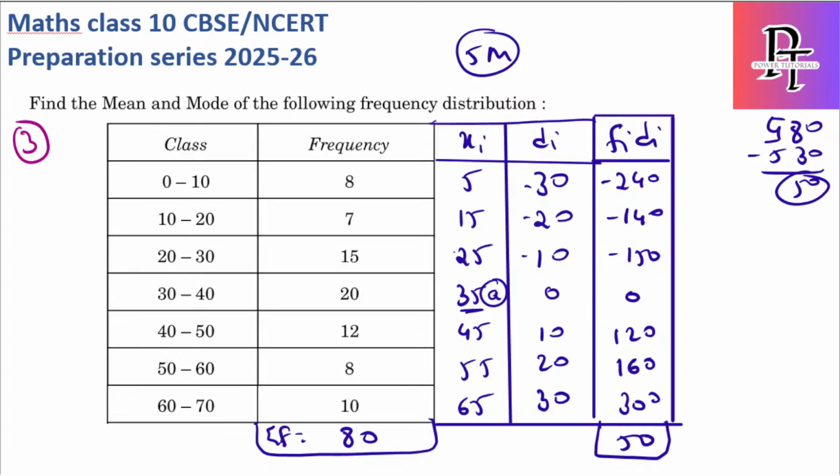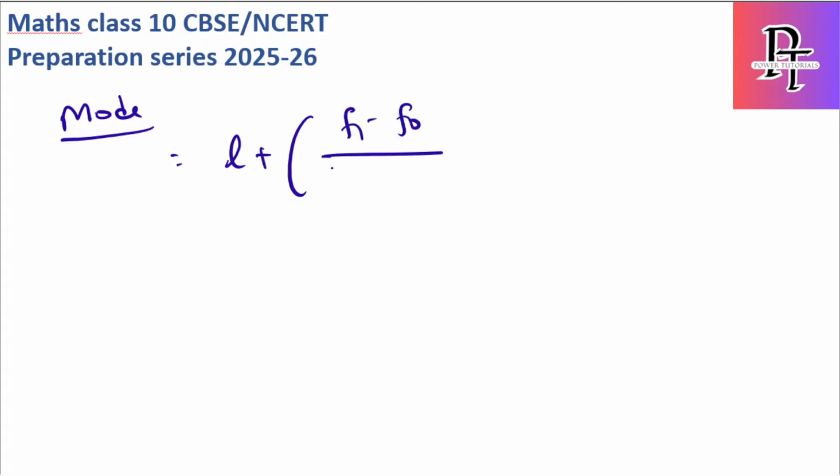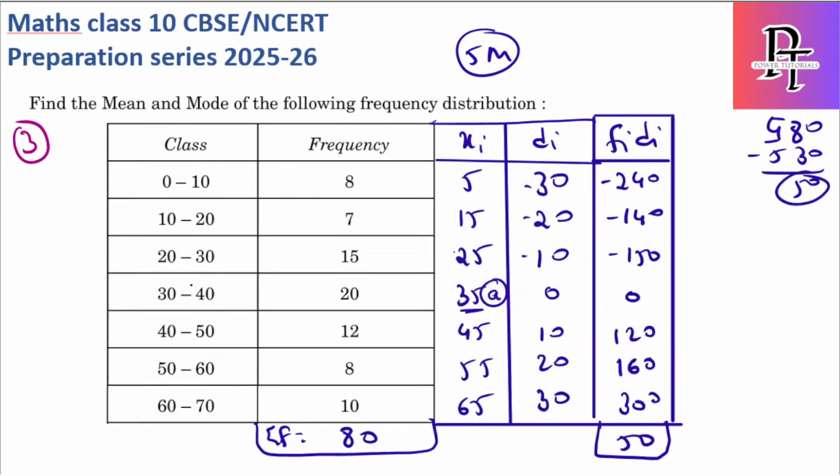Now let's solve the mode for the same question. So mode, the mode formula, let's write it first: L plus (f1 minus f0) by (2f1 minus f0 minus f2) into h. Okay, mode, I told you, is for the highest frequency. So what is the highest frequency here? 20. So this is the modal class. So this L value is 30.